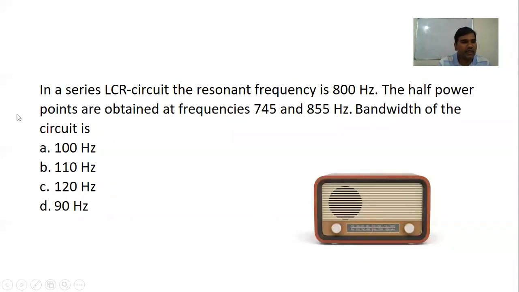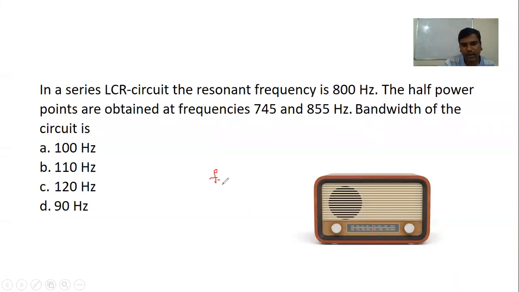Now one more question we have here. In a series LCR circuit, the resonating frequency is 800 Hz. The half power points are obtained at frequencies 745 and 855 Hz. Now what is the bandwidth of the circuit? Whenever we have such types of questions, 800 is the resonating frequency.